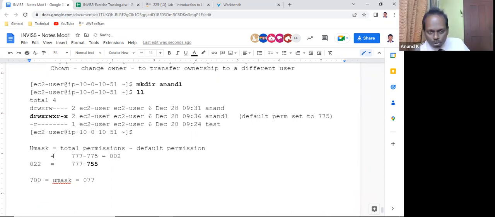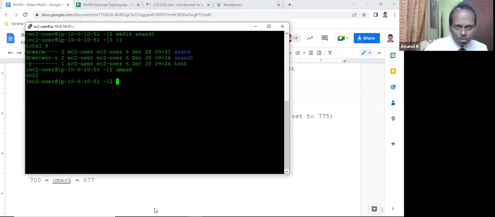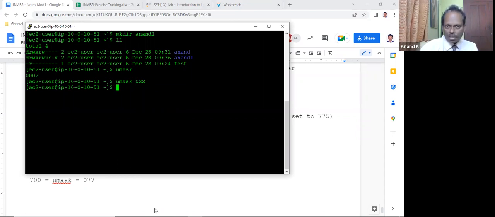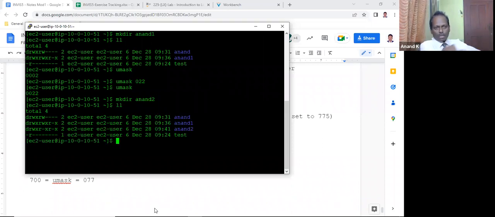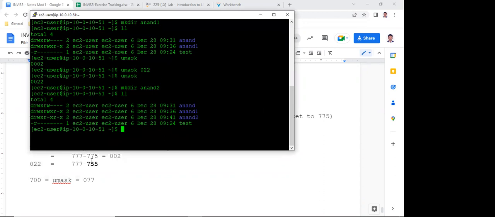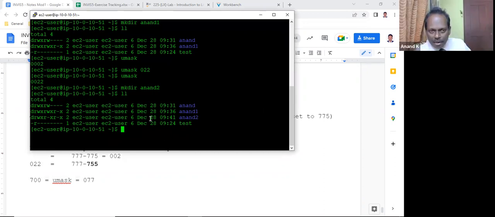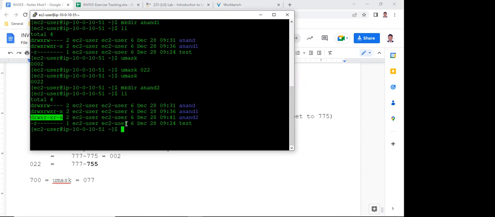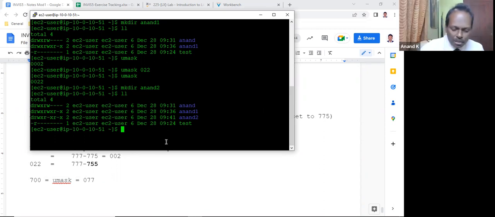Okay. So first I'll show you how to set permission to 755. Umask 022. I set umask to 022. You can ask umask what is the value set? It is 022. And now mkdir Anand 2, then ll. Now what is the permission which is set? If I set 022, what is the permission I should get? 755, right? Can I get this one? Yes, sir.